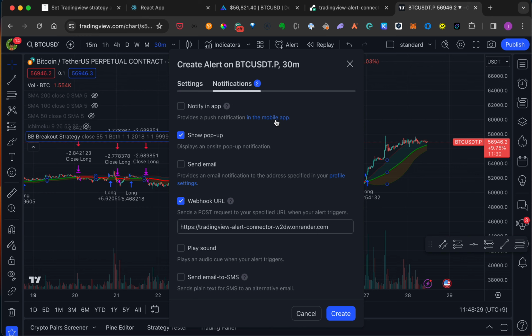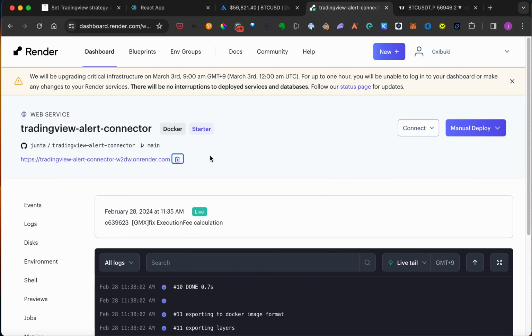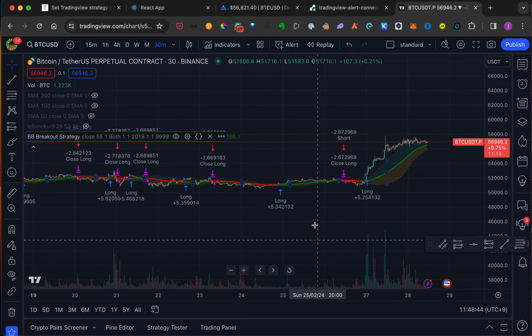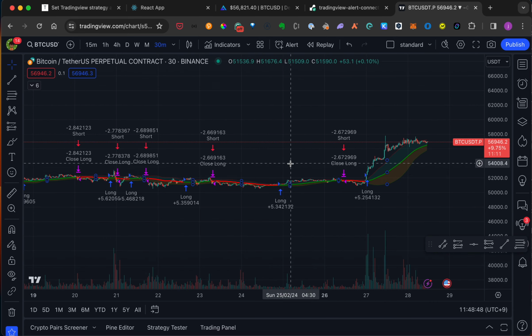On the Notification tab, please put your webhook URL, the generated one on your render.com, like this, and click the Create button. Yeah, that's it. Now we have done all the setup to run a trading bot for GMX.